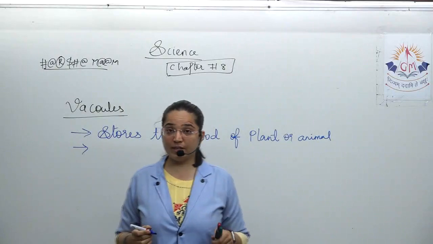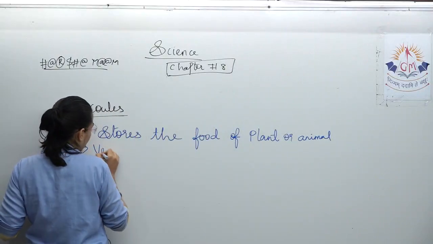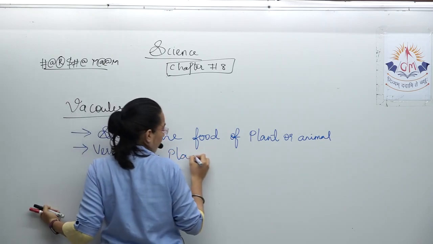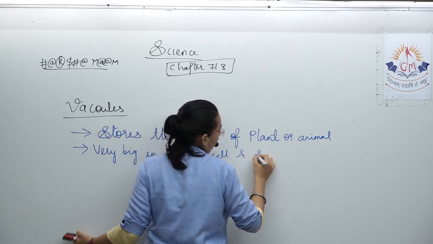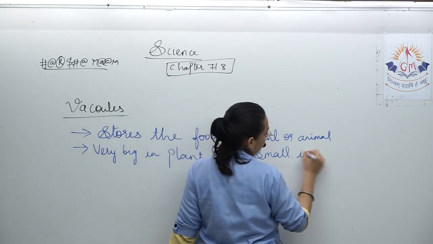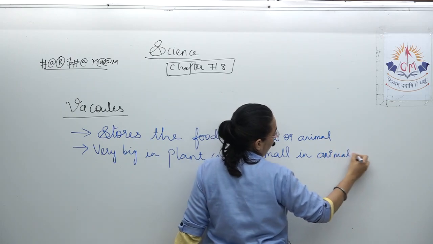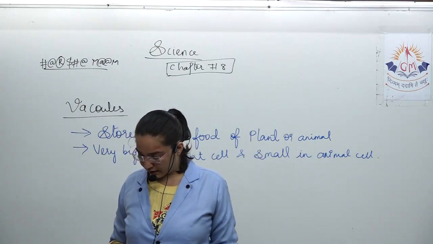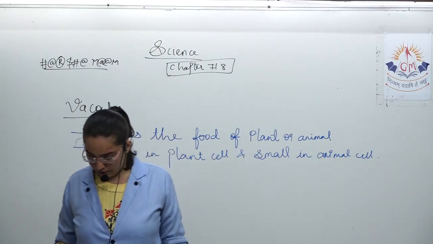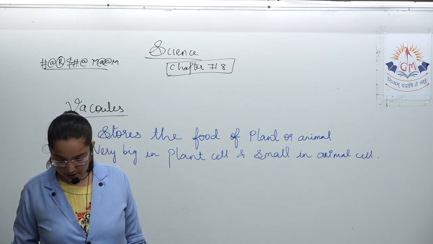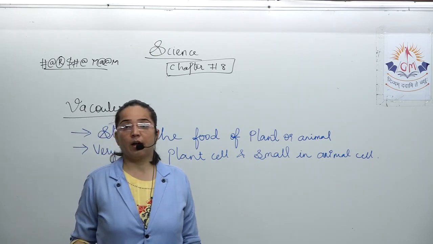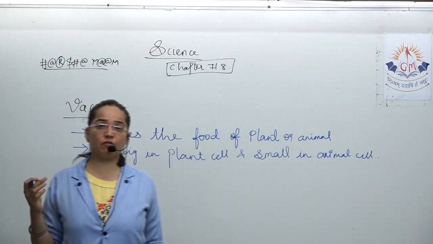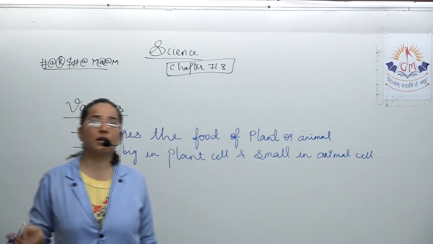It is of very big size in plant cells and small in animal cells. They can be single or multiple, and they generally store food in the form of a watery liquid, so it is called cell sap.